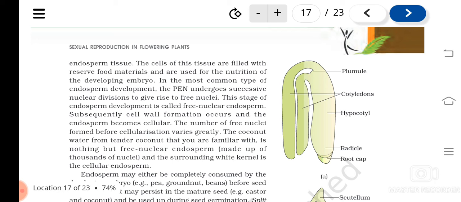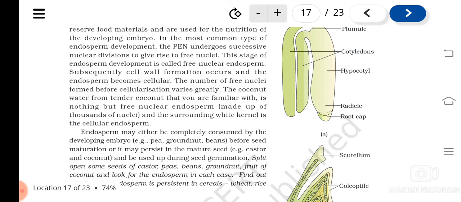The common one is the free nuclear type, where the nucleus of the primary endosperm nucleus divides continuously and forms free nuclei, and only afterwards does cell wall formation take place and cellularization form the cells. So in the tender coconut, the coconut water is free nuclear endosperm, and the white part surrounding it is the cellular endosperm.